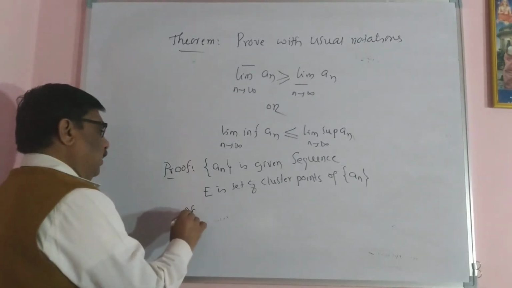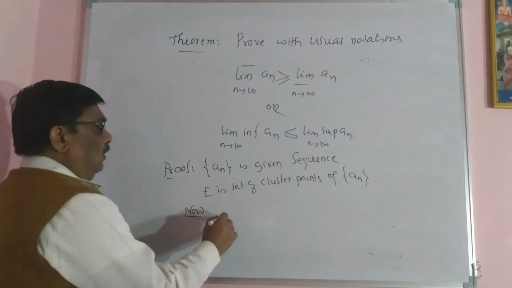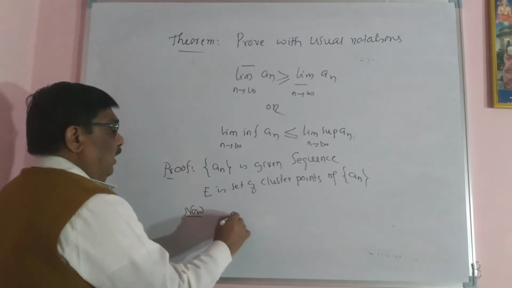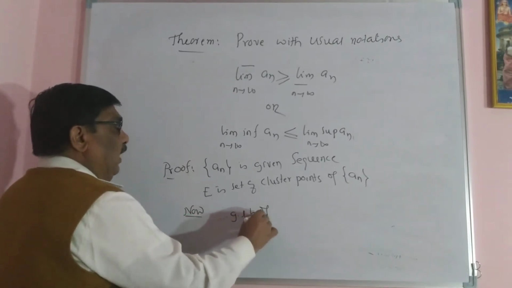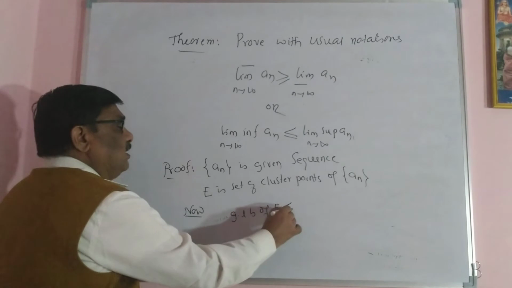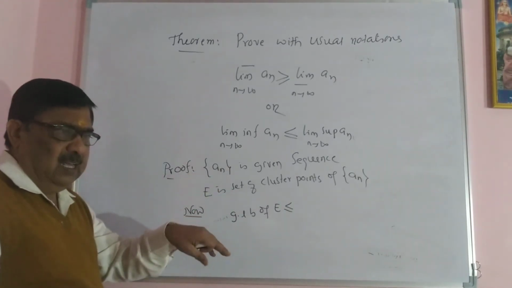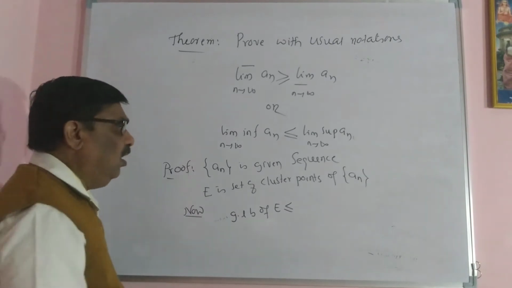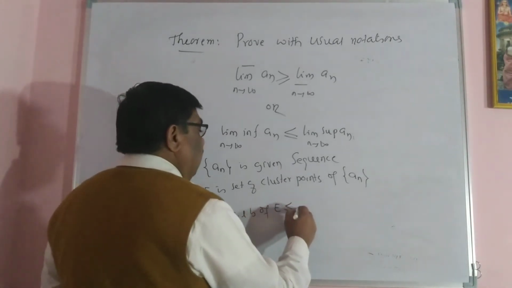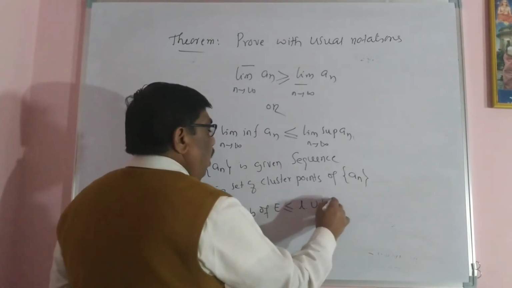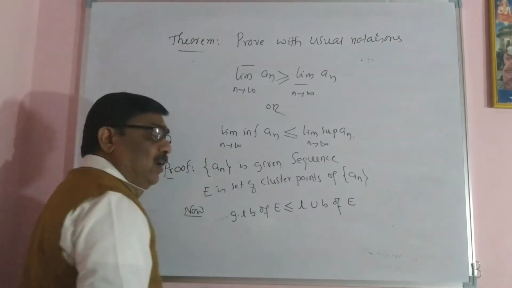Now, you know that the greatest lower bound of E is always less than or equal to the least upper bound of E. This is well known.